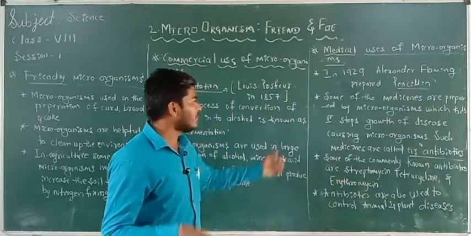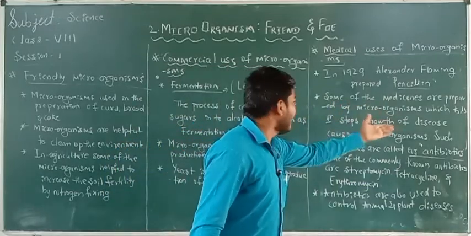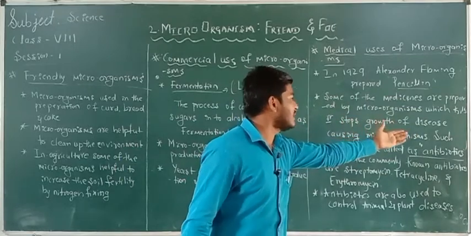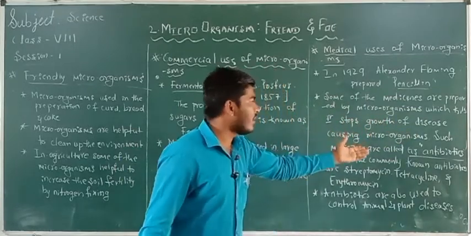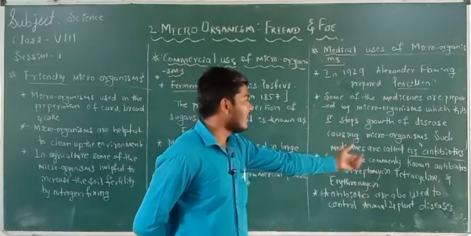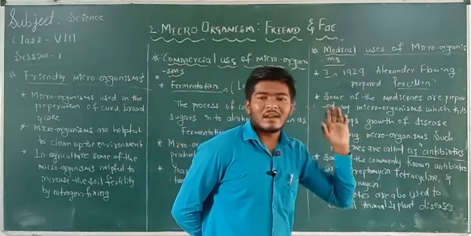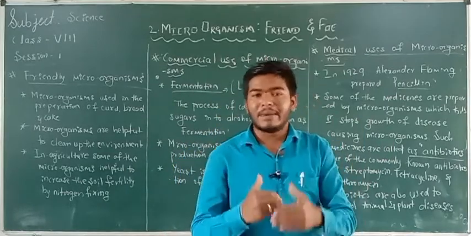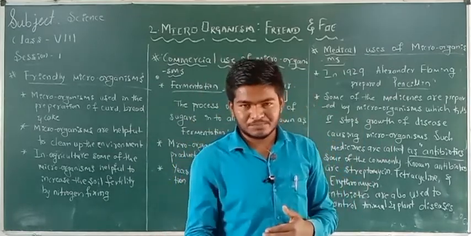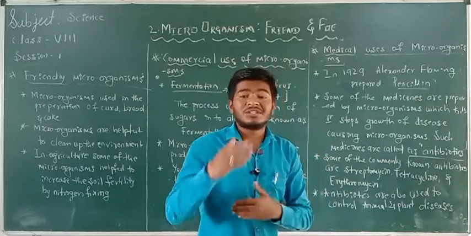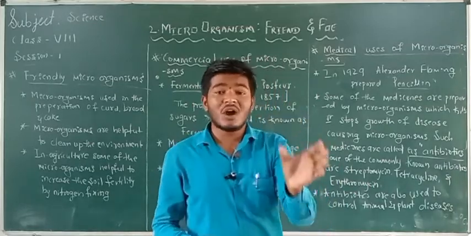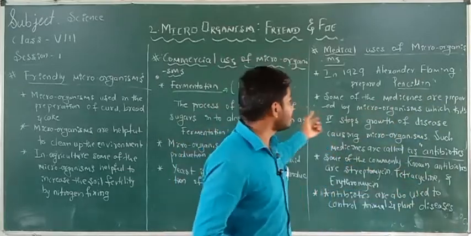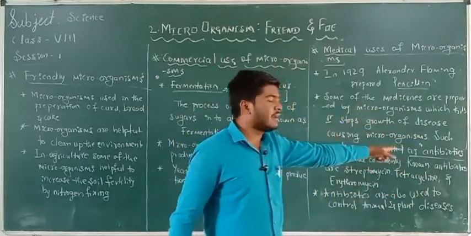Antibiotics are the medicines prepared by microorganisms which kill or stop the growth of disease causing microorganisms. Such medicines are called antibiotics.